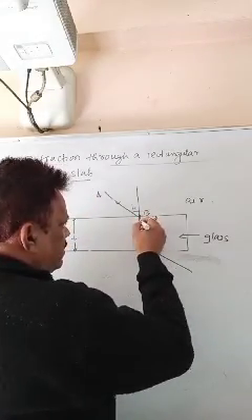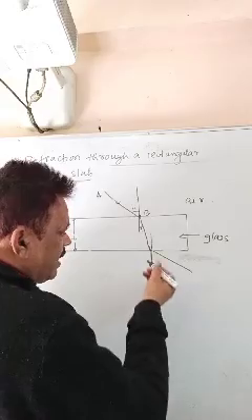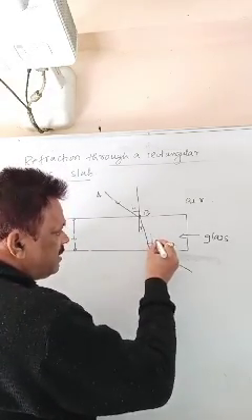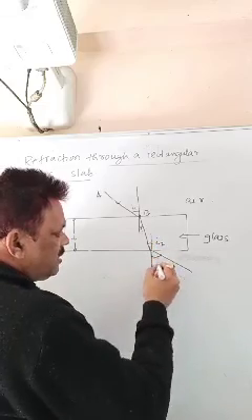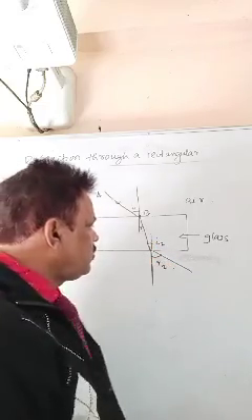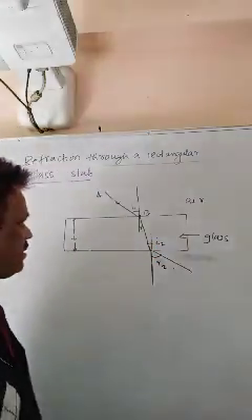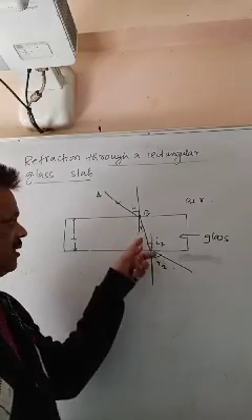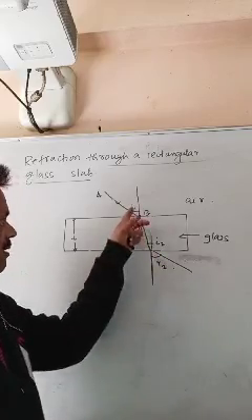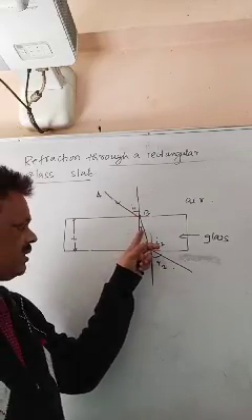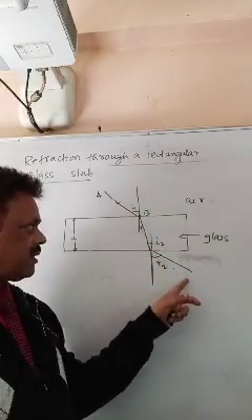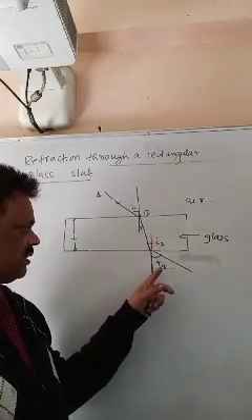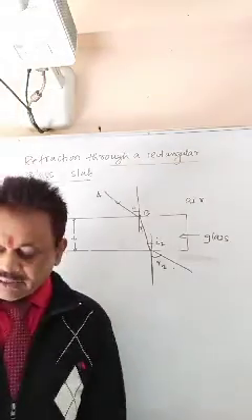This is the refraction. Again, from this medium to this medium when it is going, this is your angle of incidence, suppose I2, and this is your angle of refraction R2. So discuss here a ray of light going from air to glass, glass to air. Angle of incidence, angle of refraction for this. For medium 2 to medium 1 again, I2 is the angle of incidence, R2 is the angle of refraction.